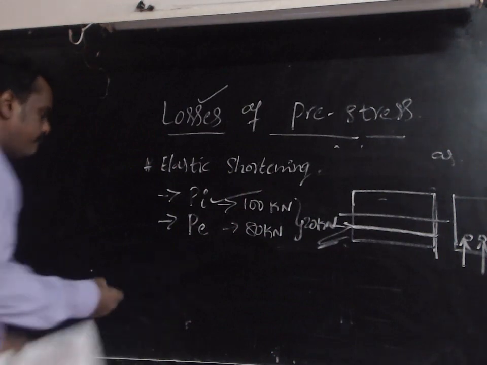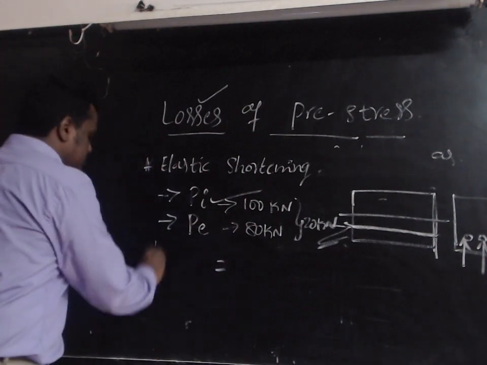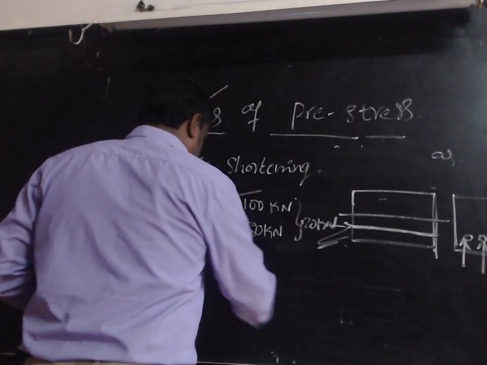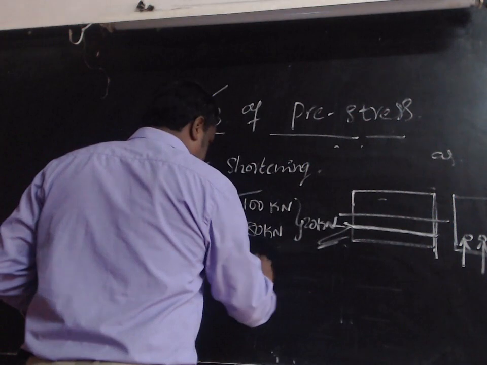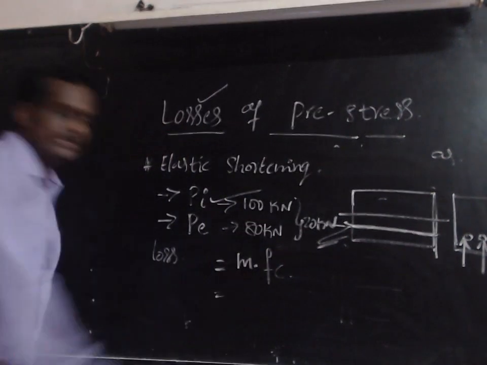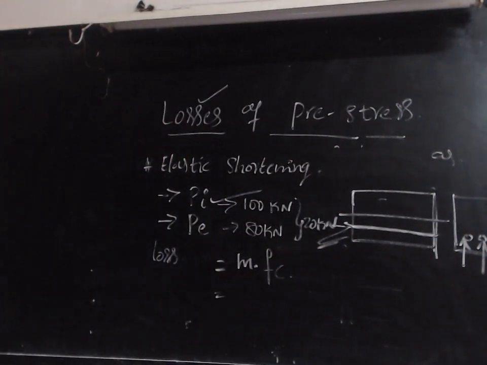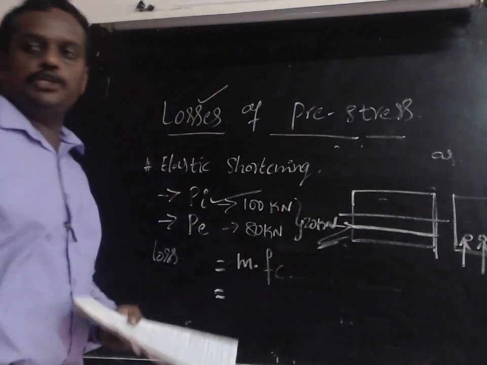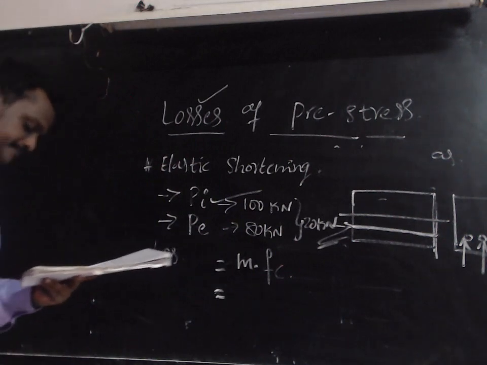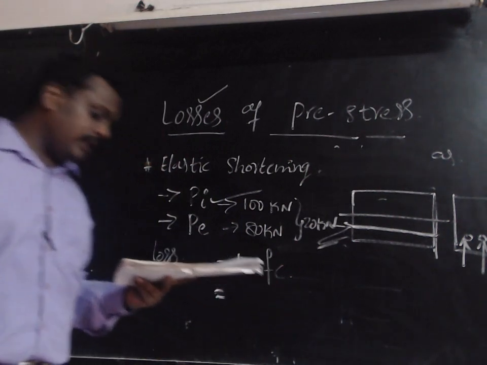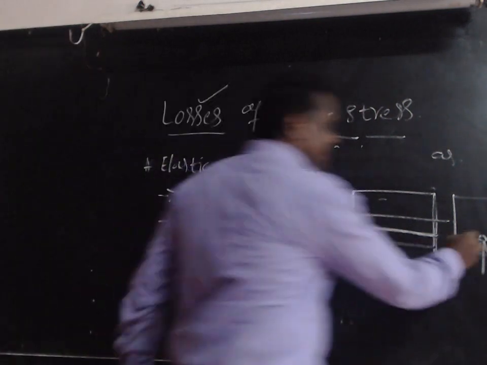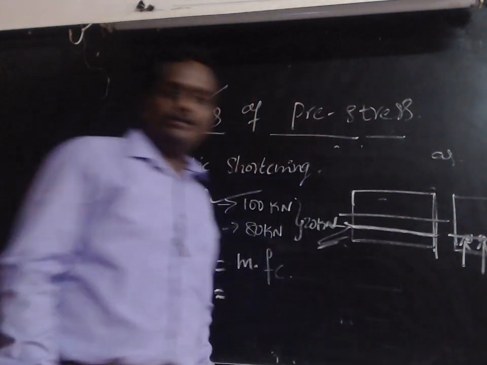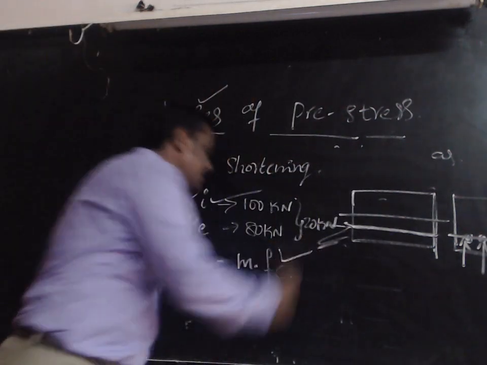The formula to calculate the loss of pre-stress due to elastic shortening is m into fc. This is the formula used to calculate the loss of elastic shortening, where m is the modular ratio and fc is the stress in concrete at the level of steel. That means where the steel is, this is the position of the steel, and the stress in this position is indicated by fc.